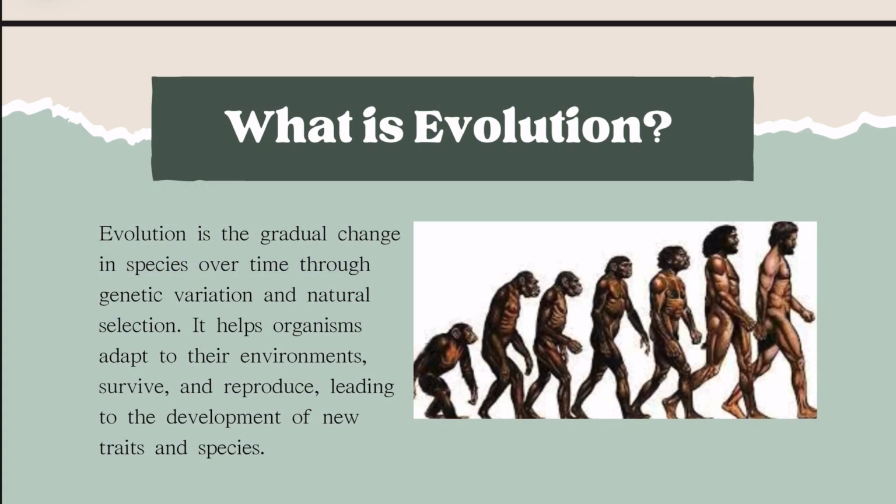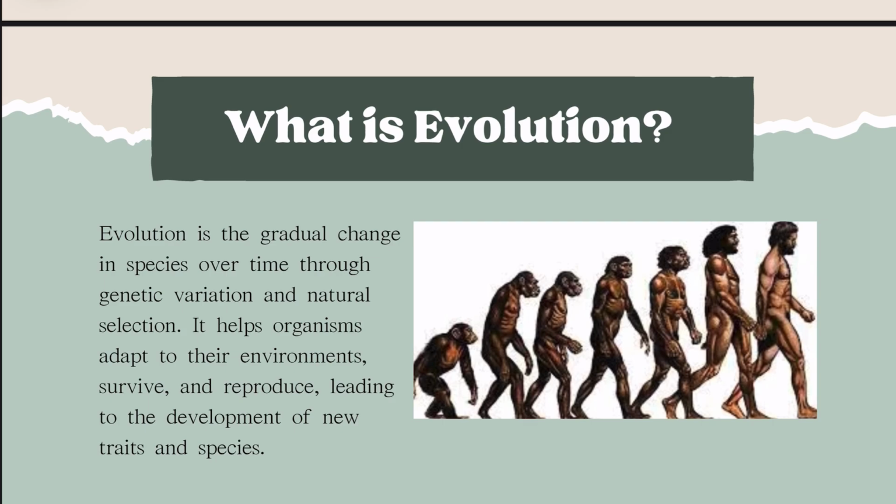What is evolution? Evolution is the process by which species of organisms change over time through genetic variation and natural selection. It explains how organisms adapt to their environment, develop new traits, and diversify into new species.